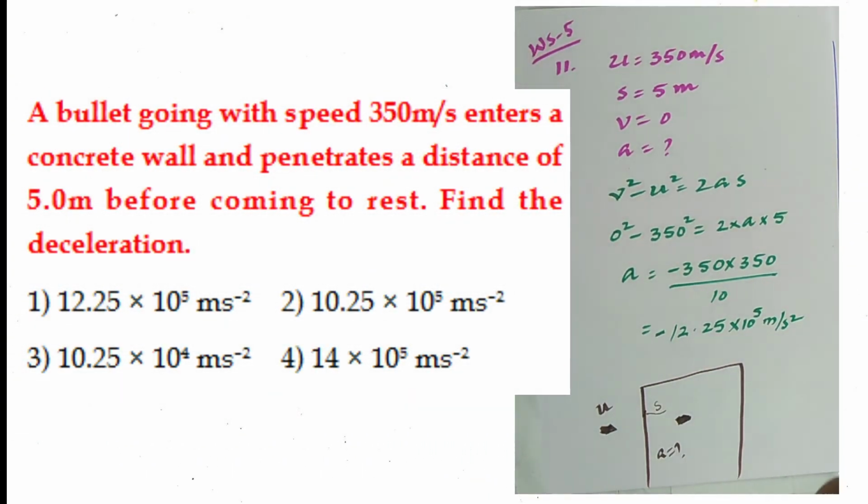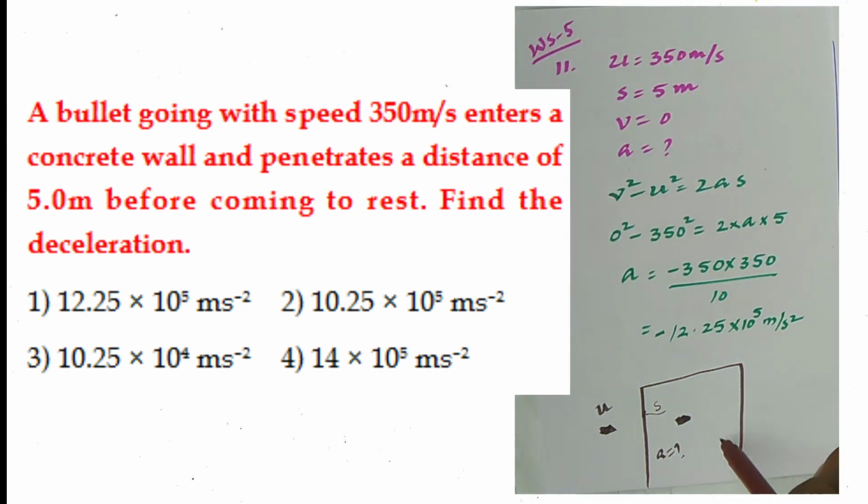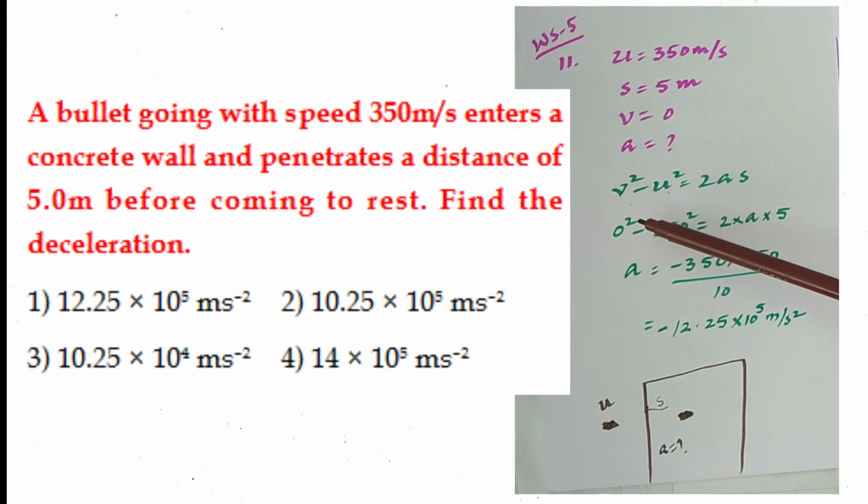A bullet is moving with a speed of 350 meters per second, enters a concrete wall and comes to rest after traveling a distance of 5 meters. What is the acceleration? Here no time is required. That's why we can use the time-independent equation v square minus u square equal to 2as. V finally comes to rest, so 0 square minus 350 square equal to 2 into a into s, which is 5. Simplifying, we will get the acceleration.